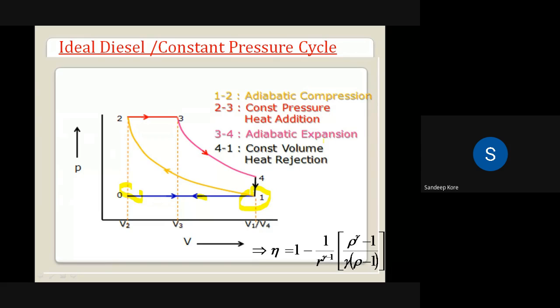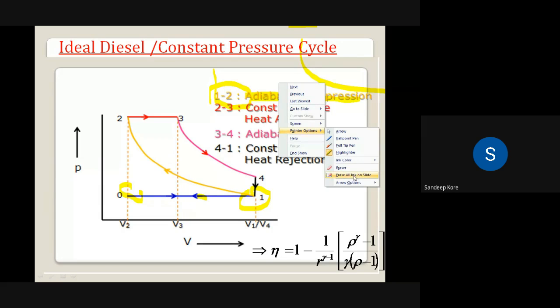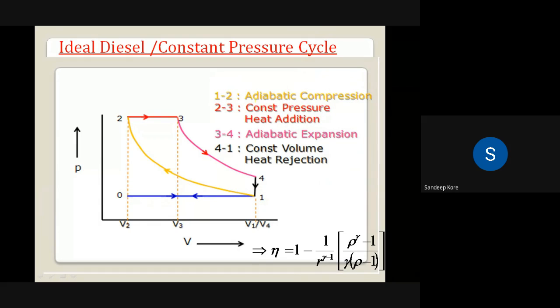Now we'll start process 1 to 2. If you observe, process 1 to 2 is an adiabatic compression process. So why is it called adiabatic compression? Because in an ideal case, we are assuming that the piston, cylinder and cylinder head are insulated from the surrounding. There is no heat absorption and no heat rejection with respect to the surrounding.